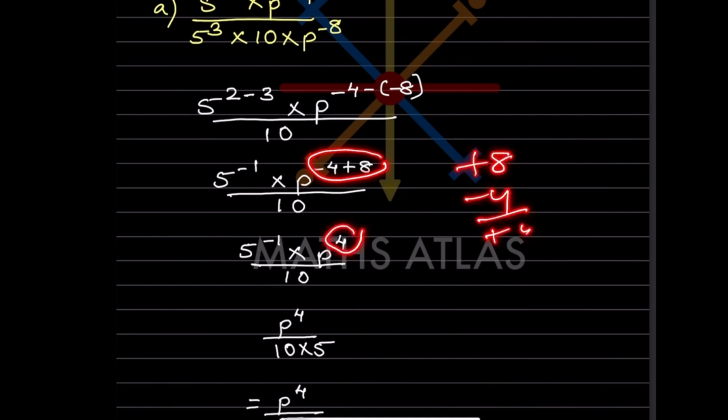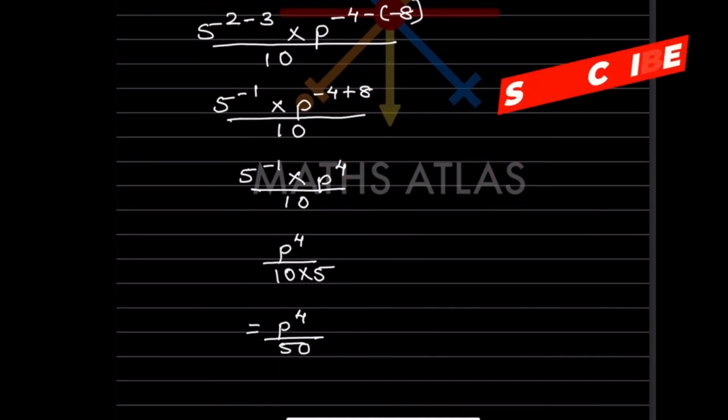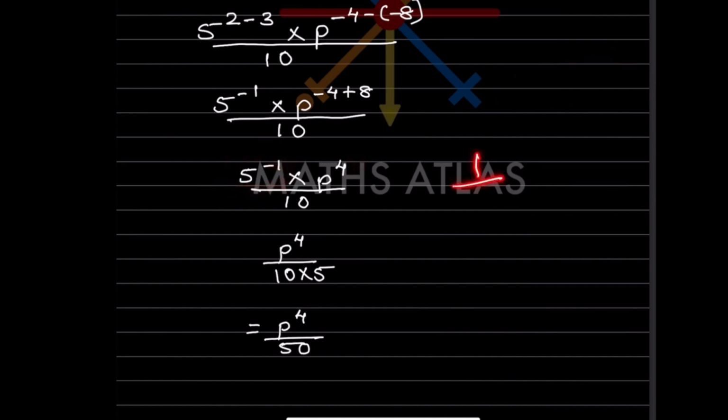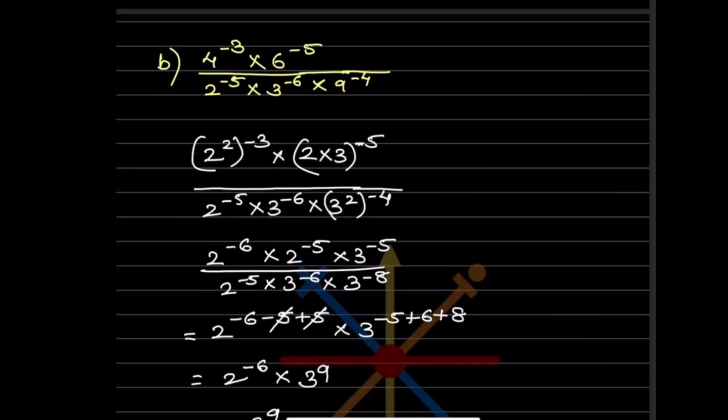So now what you can see here, this exponent is negative, so you have to make it 1 by 5, positive, so that will be in the denominator. This is already positive. So p raised to 4 divided by 10 into 5, so 10 5s are 50. So p raised to 4 divided by 50 is the answer.